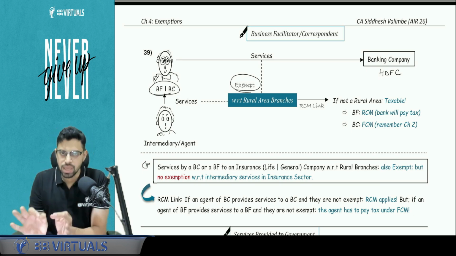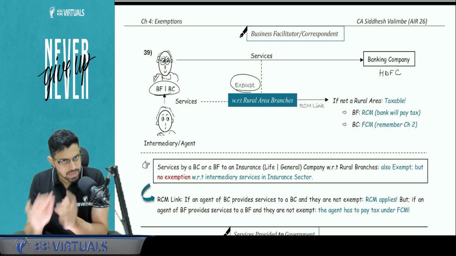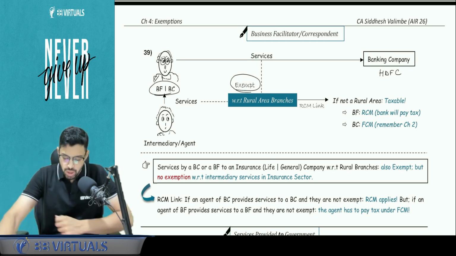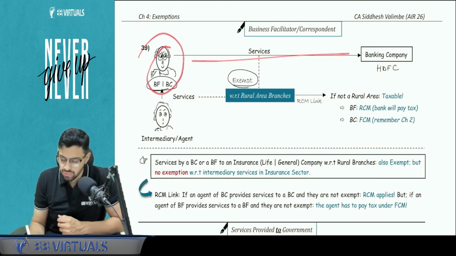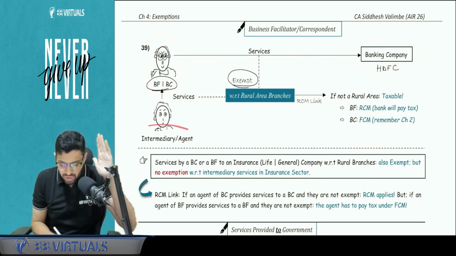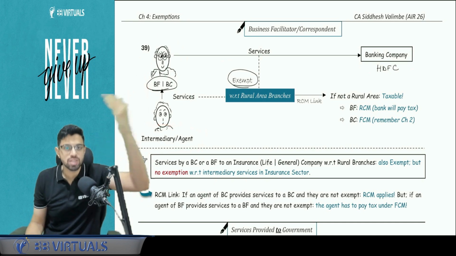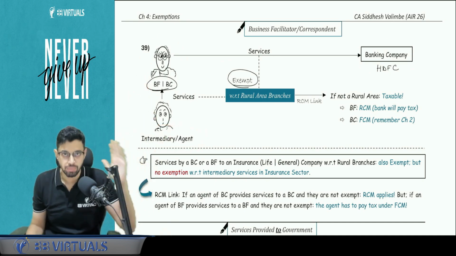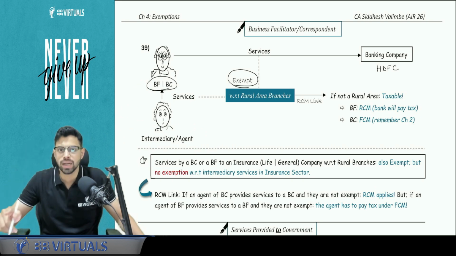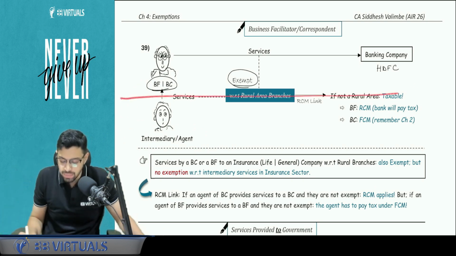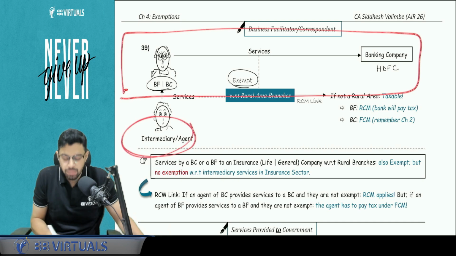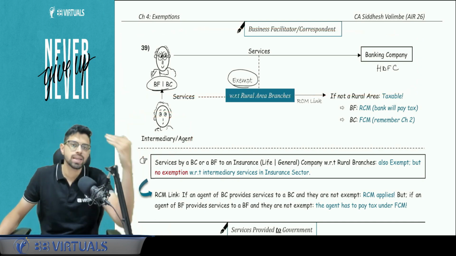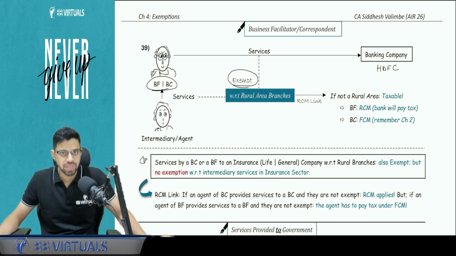Now with respect to the banking industry, the services of BF and BC are exempt, including any services by an agent or intermediary of the BFBC. So if BFBC is providing any service to a banking company, that is also exempt. And if any intermediary or agent is providing services to BFBC, who in turn is providing services to a banking company, that is also exempt. But when I compare this to the insurance sector, the rural area exemption only lies till this point. The intermediary and agent services are taxable. Is this clear?